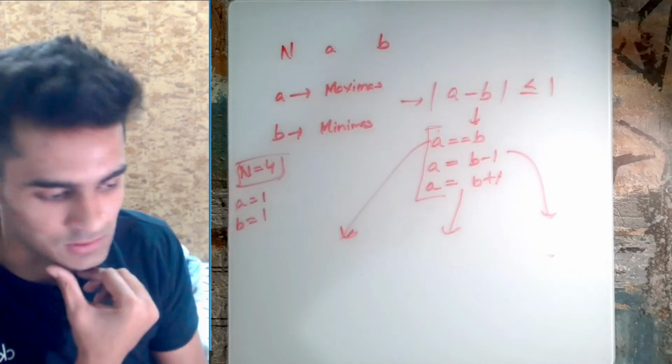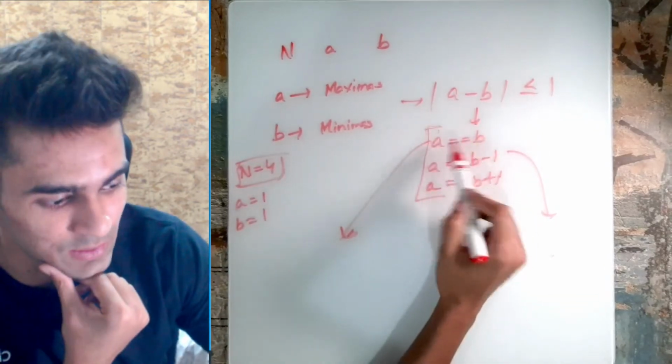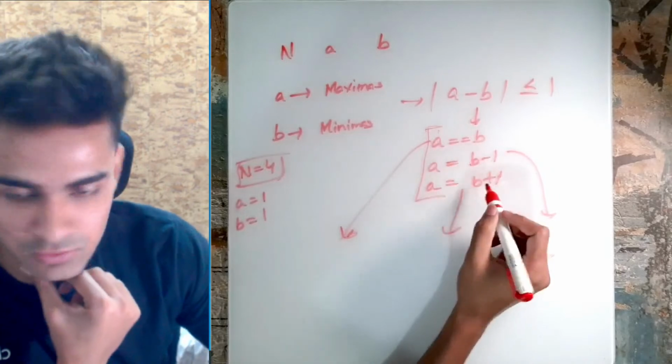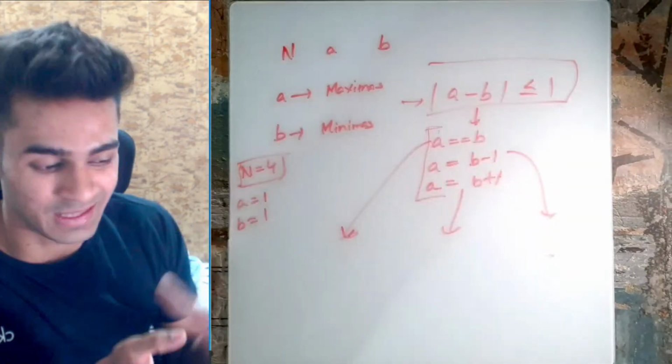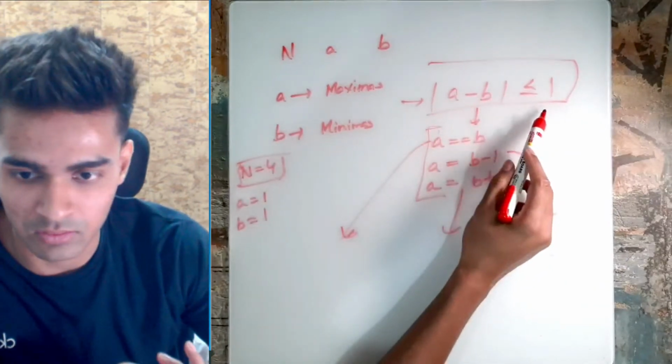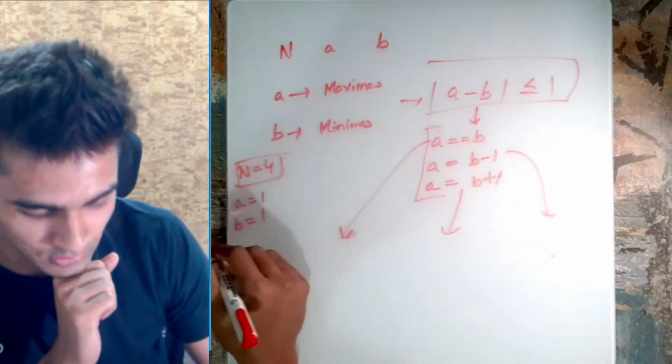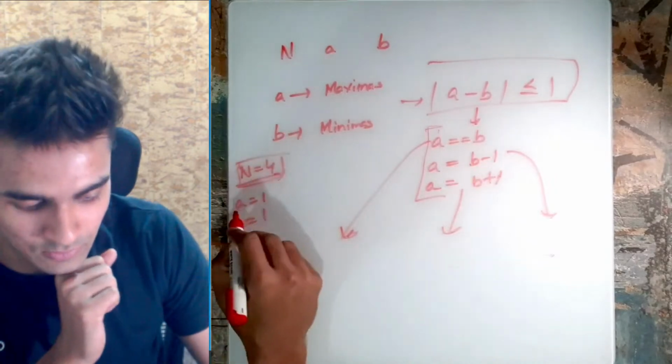Sorry, but please repeat the condition. Okay, so basically there are three conditions: a equals b, a equals b minus 1, and a equals b plus 1. The reason for that is because we have found out that the absolute difference between a and b cannot be greater than 1. Okay, so let's say n equals 4 and a equals 1 and b equals 1.